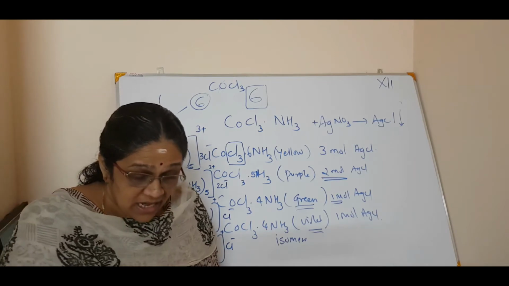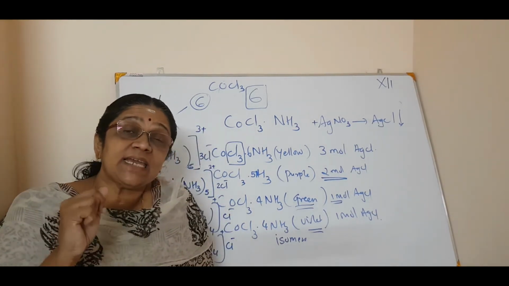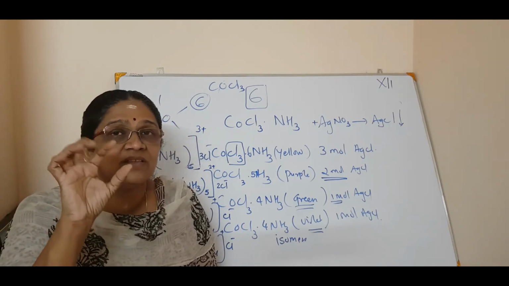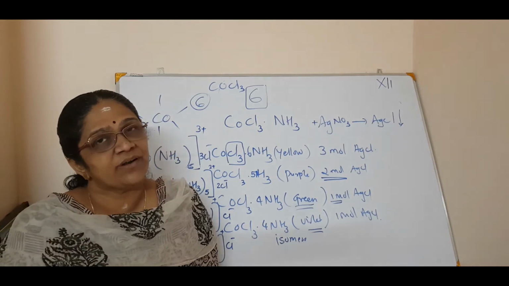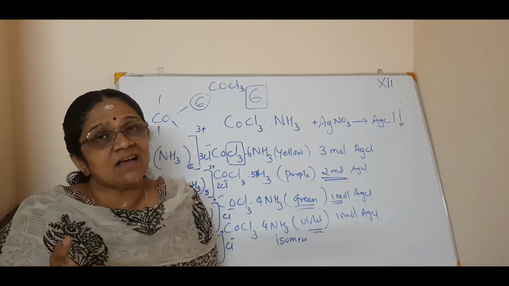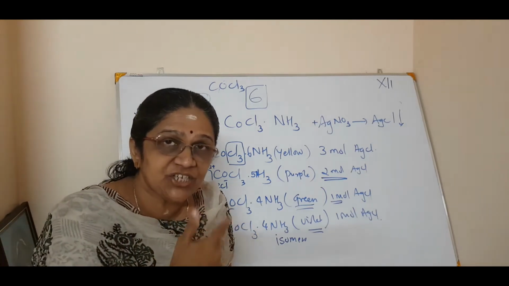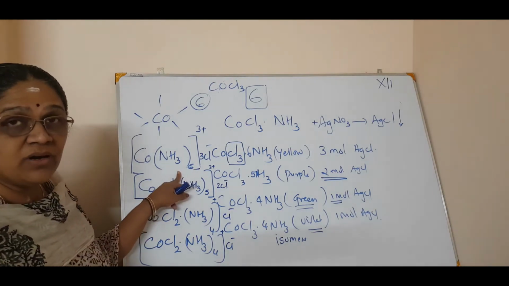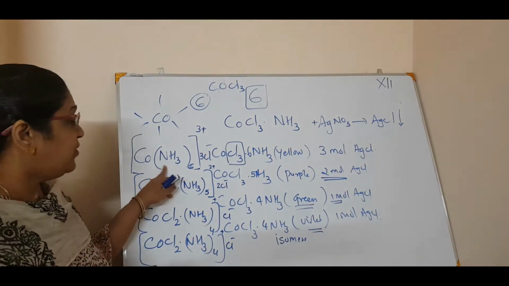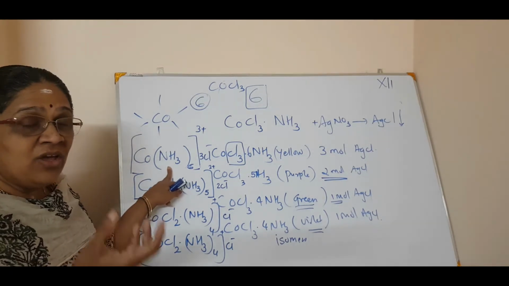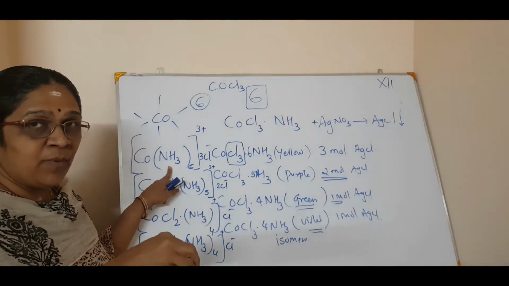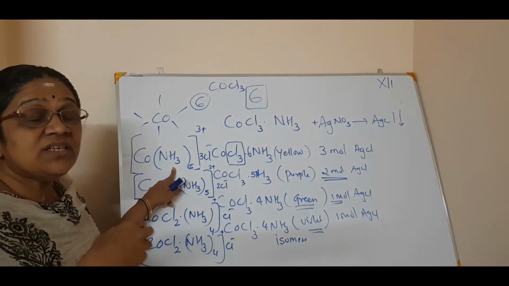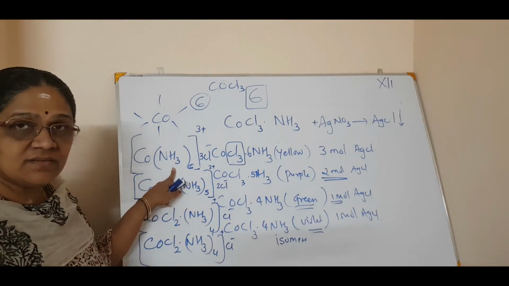Clear? Okay. Now the third postulate is that the secondary valencies are non-ionizable in nature. That is the point. Very, very important. This is the secondary valency, ammonia, in this compound. This ammonia in the compound is non-ionizable. When it is put in a solvent, what happens? It does not dissociate into ions.